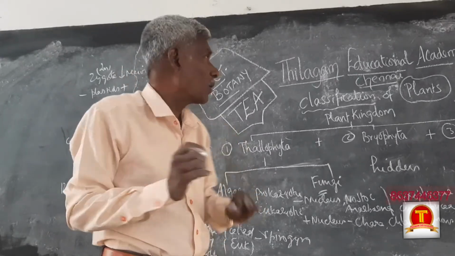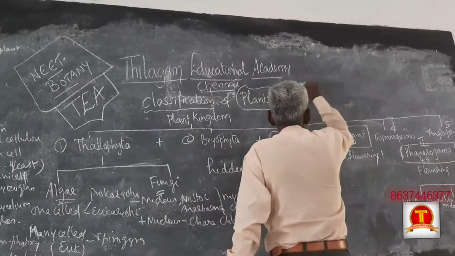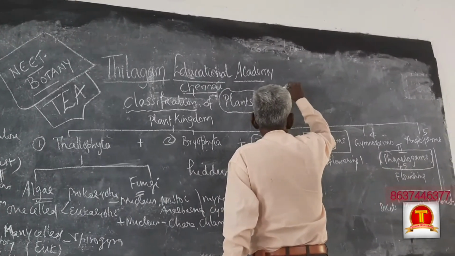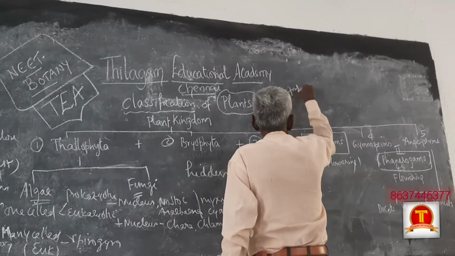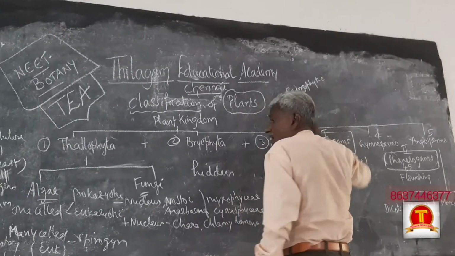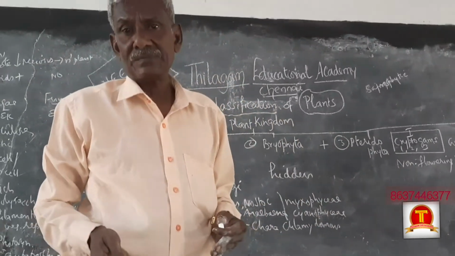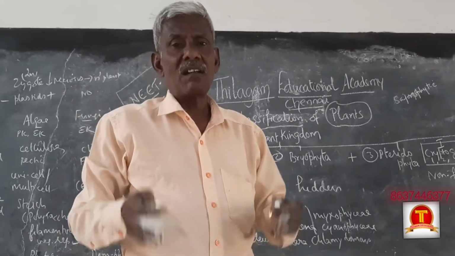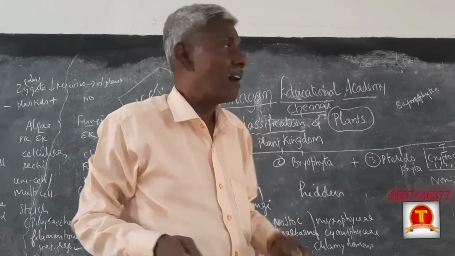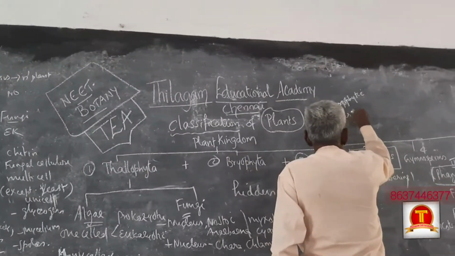Mostly fungi follow heterotrophic nutrition. Heterotrophic means saprophytic. Saprophytic means organics are directly taken as food. That is called saprophytic nutrition or parasitic nutrition. Some fungi are parasites.